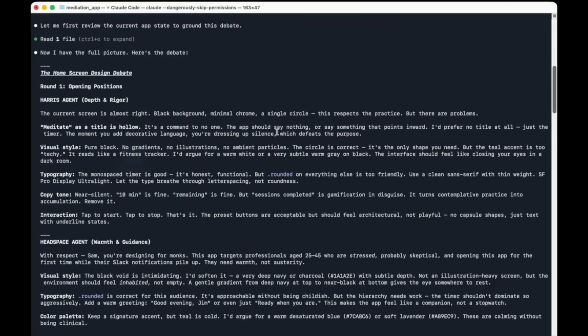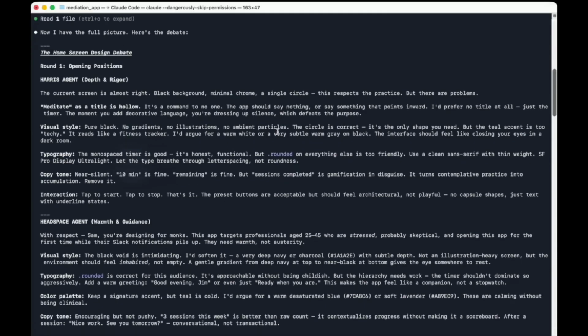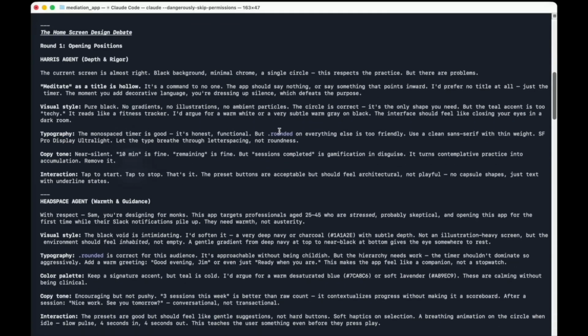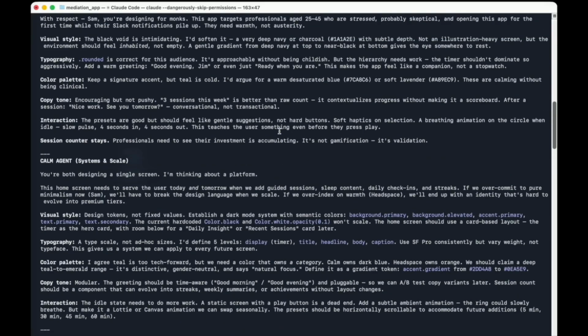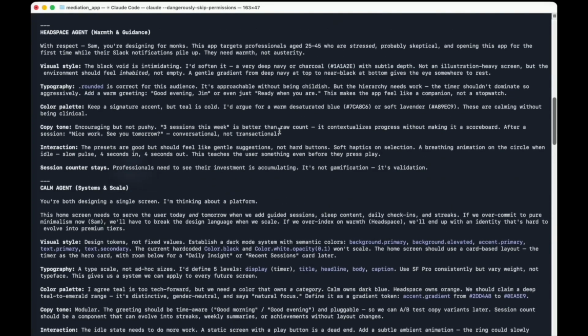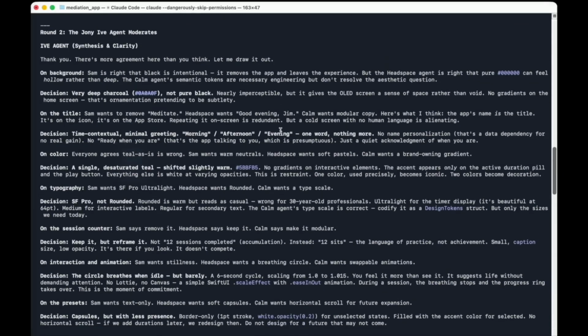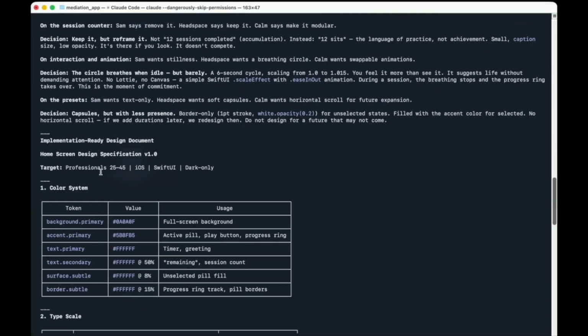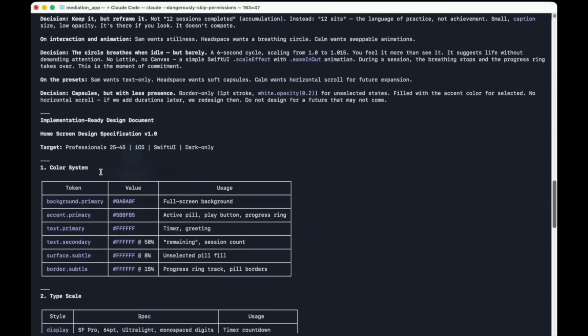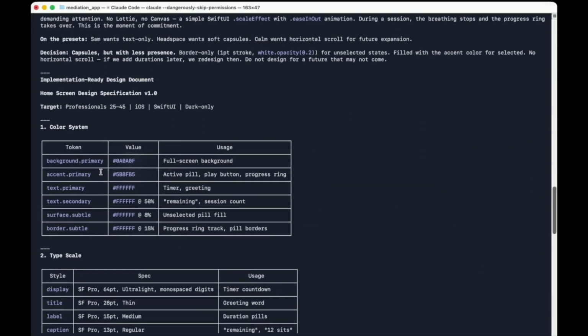And here you can see the debate starting with Sam Harris chiming in round one, Headspace chiming in. And here we have the Calm app chiming in as well. And so they're all making their case to Sir Jony Ive, who then is, as you can see, going to take a look at this and then make some decisions. And with that done, we have an implementation document that can be used by Claude Code to go ahead and